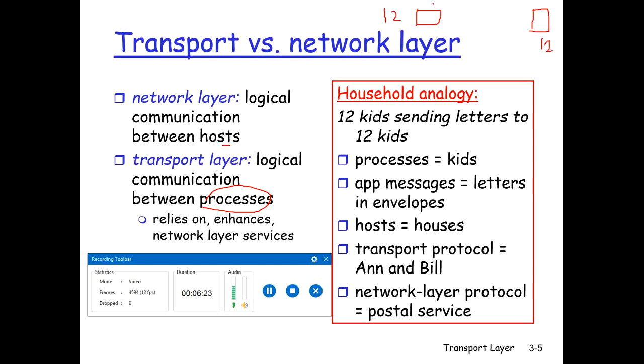So let's assume this is East Coast and this is West Coast. There are 12 kids here and there are 12 kids here. So the kids in the East Coast household are cousins of the kids on the West Coast. These 12 kids are cousins of these 12 kids.